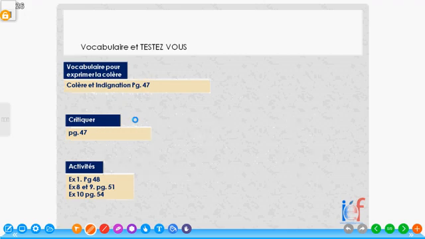On that note, I want to invite you to visit these pages to improve your vocabulary. Colère et indignation, which is on page 47 of your material. There are also the verbs, the group of words that we can use to criticize, which is on page 47 as well. Then the assignments that you should be submitting are on page 48, 51, and 54: exercise 1 on page 48, exercises 8 and 9 on page 51, and exercise 10 on page 56.